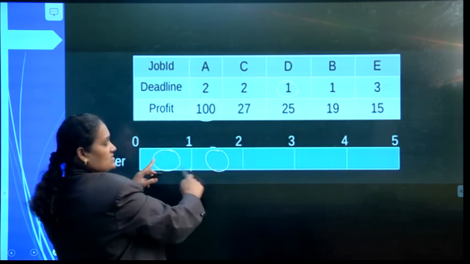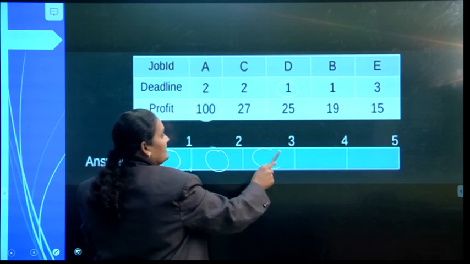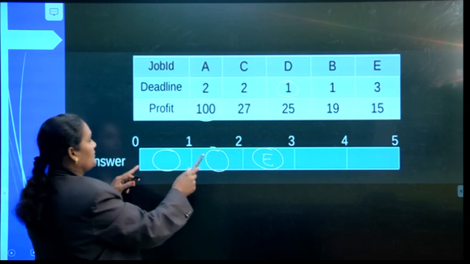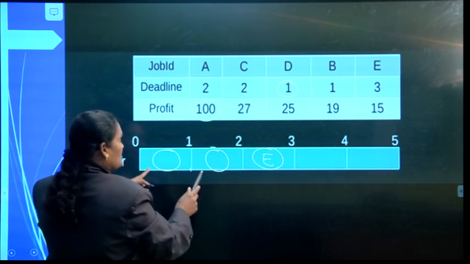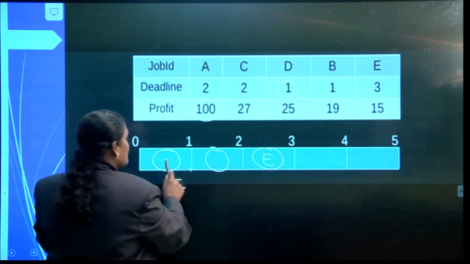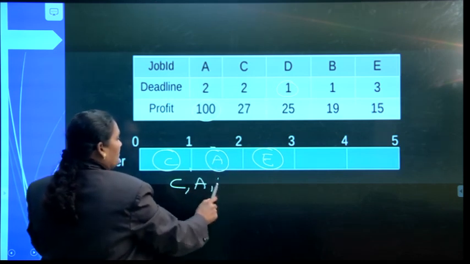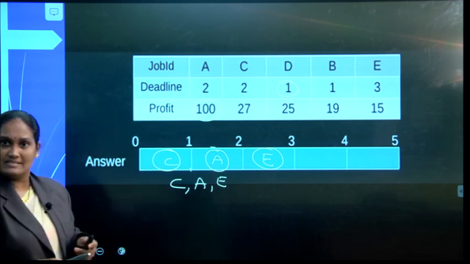Since the first 2 slots are already filled, we place E in the third slot. We can process only 3 jobs, those are C, A, E, and the order of processing is C, A, E.